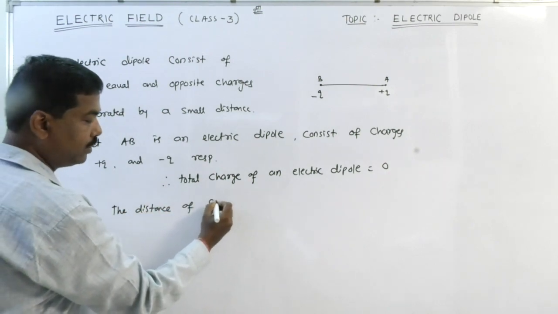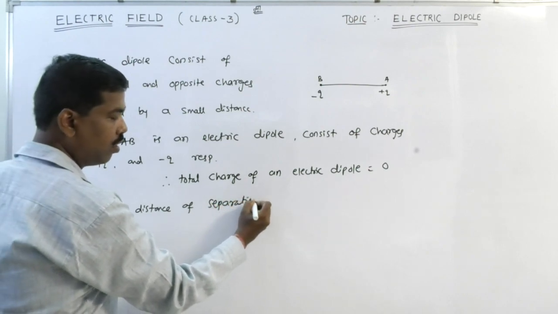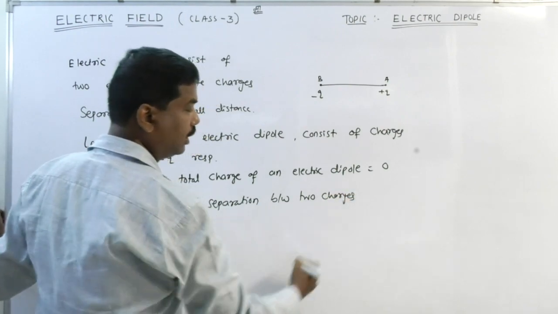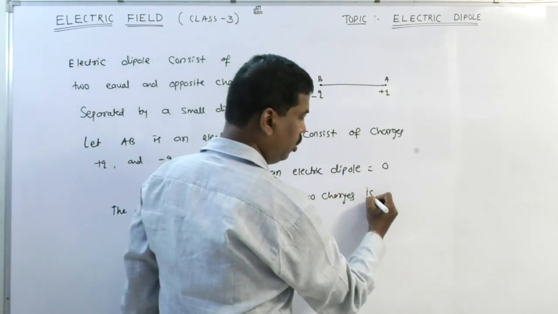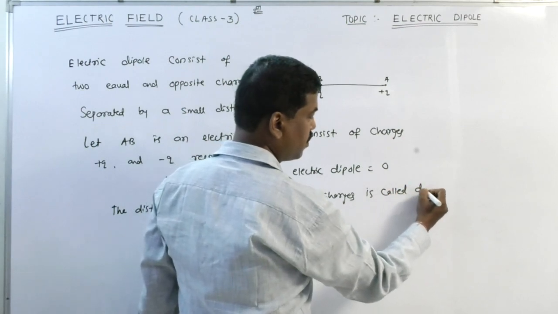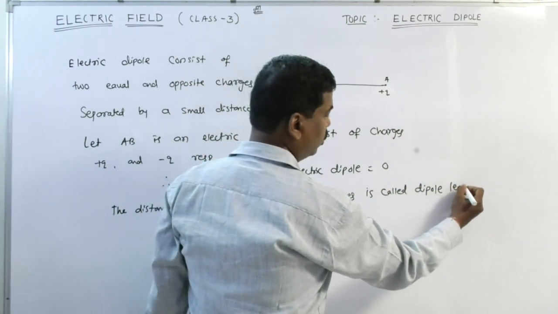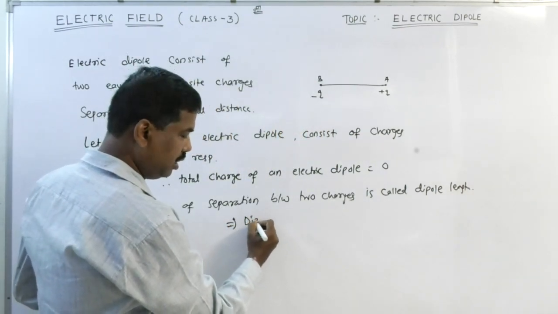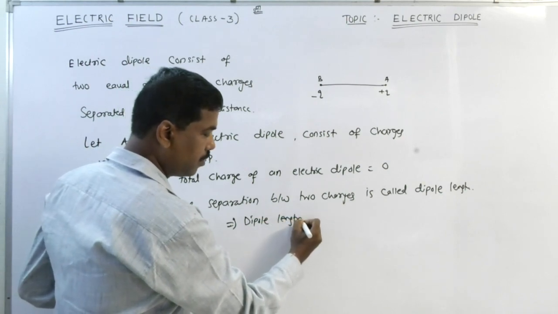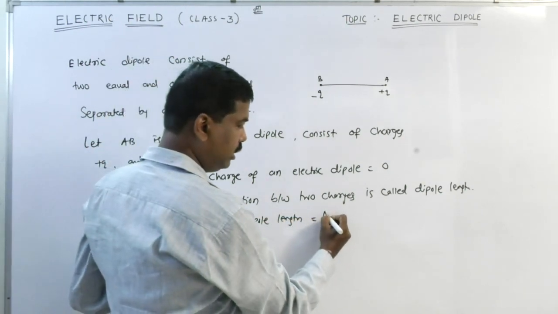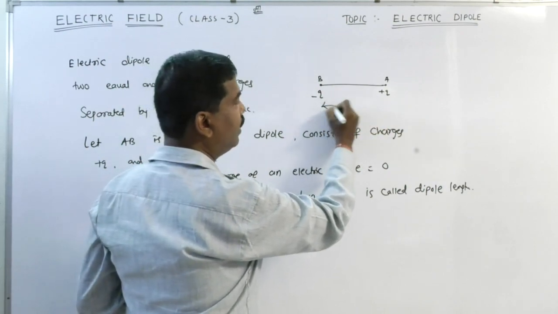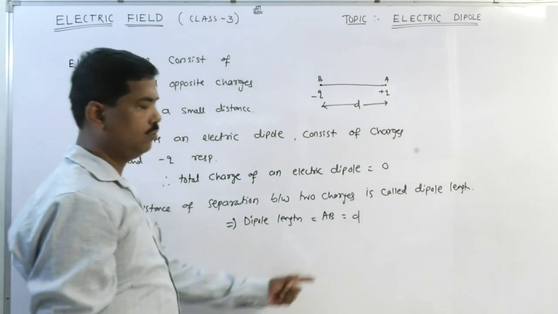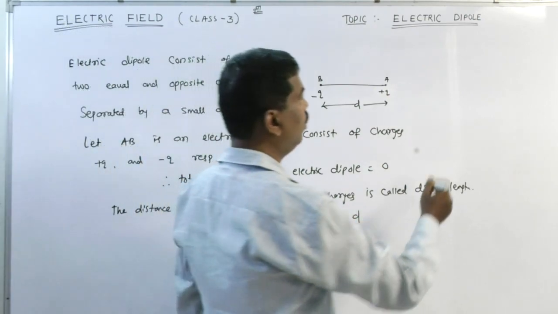The distance of separation between two charges is called dipole length. Therefore, dipole length is equal to AB. Let me take it as D. Clear? Next.